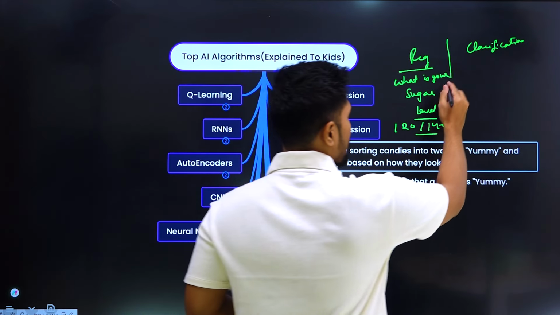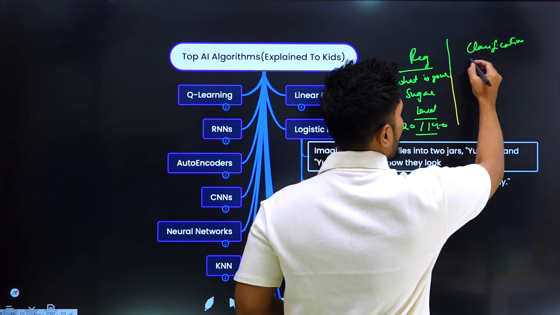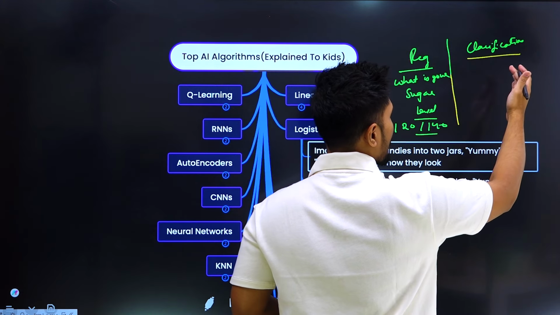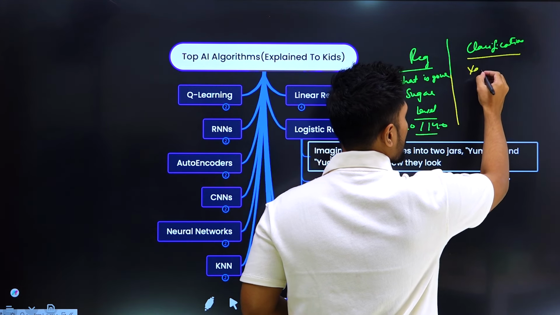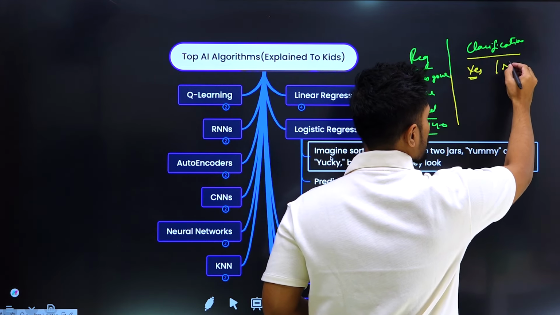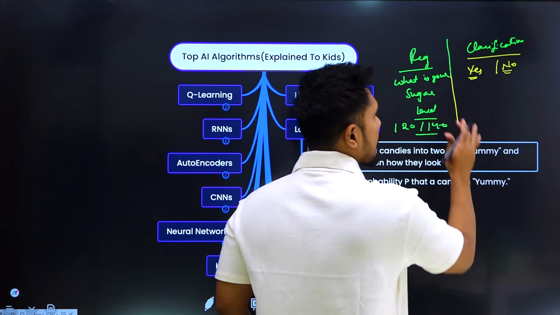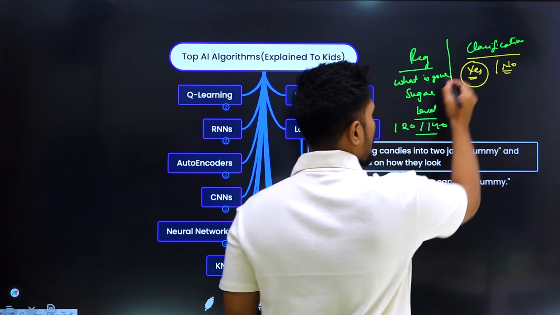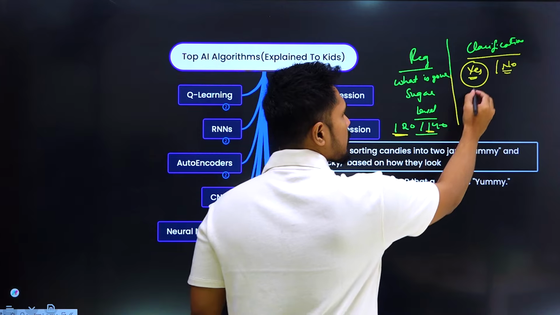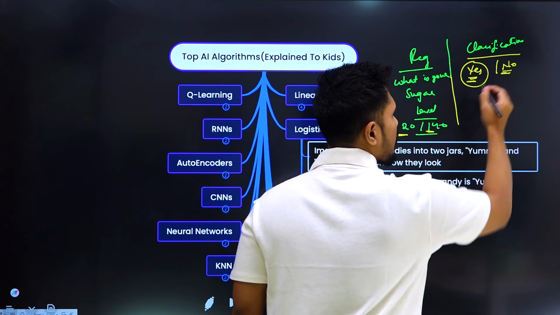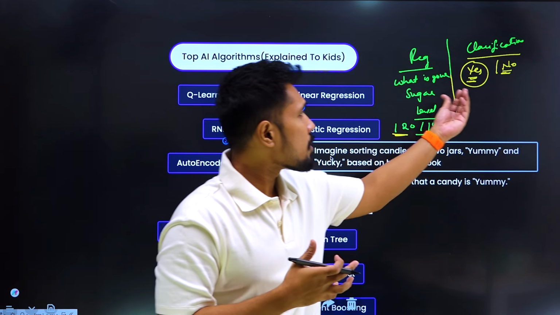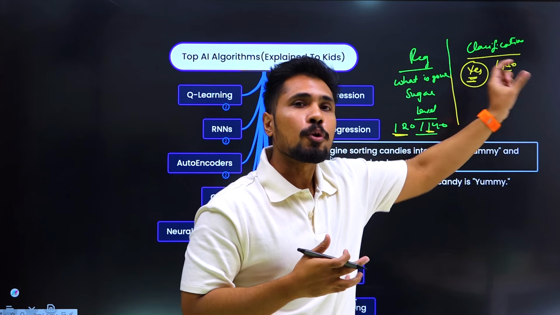Now, if I'm trying to make a statement whether you are diabetic or not, if you are diabetic, we can say yes. In case there is no diabetes, we need to say no. Now the statement is not about how much sugar level you have. It is about whether you have sugar or you don't have sugar, whether you are diabetic or non-diabetic.